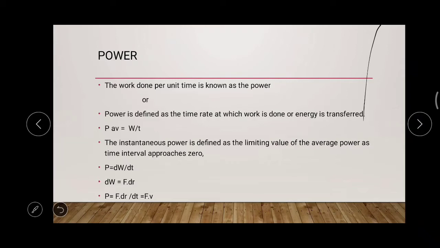So limit of t tends to 0, delta W by delta T. So the instantaneous power P will become dW divided by dt,